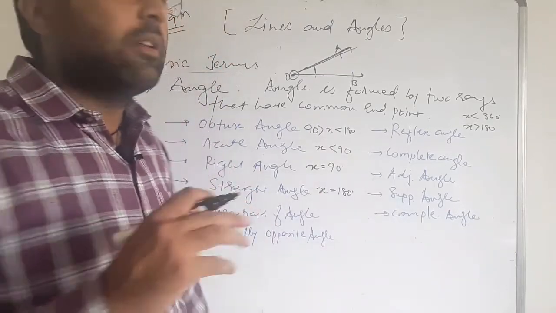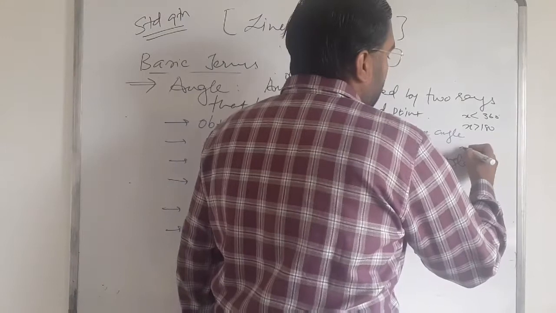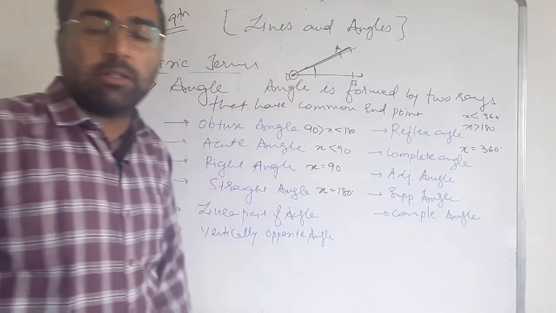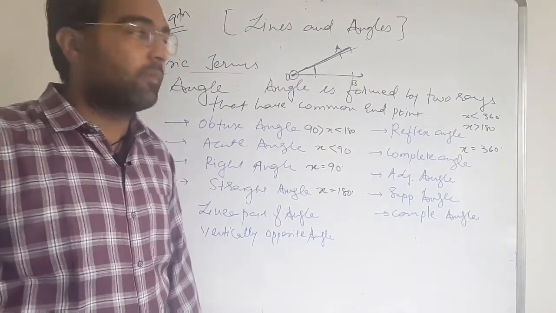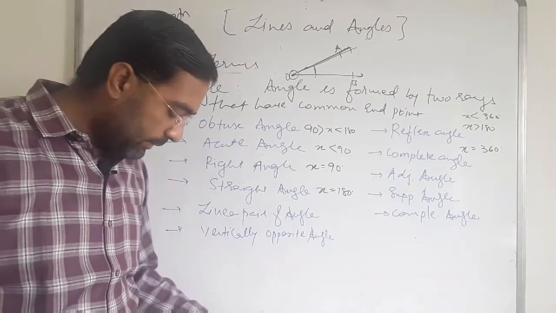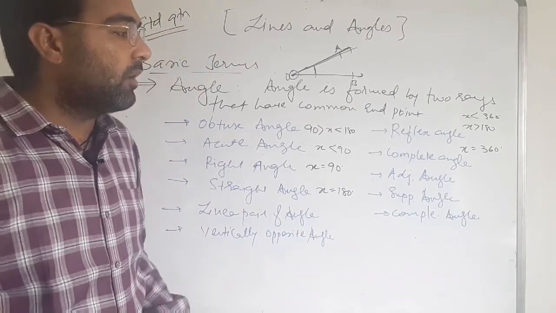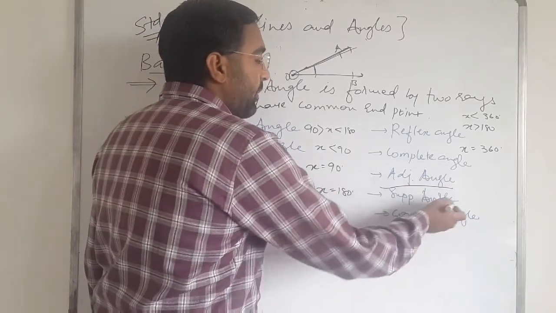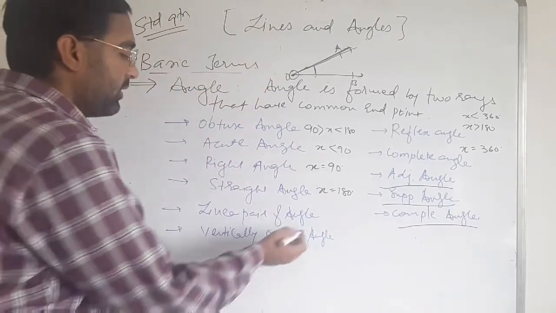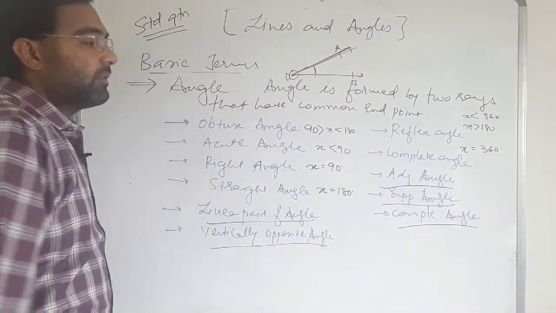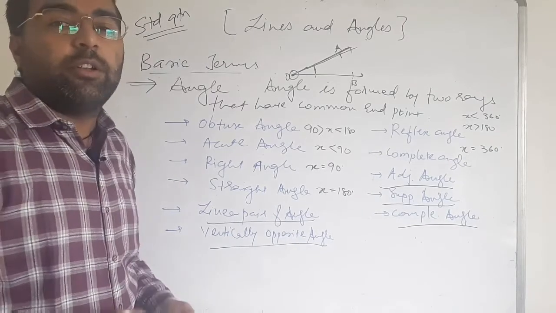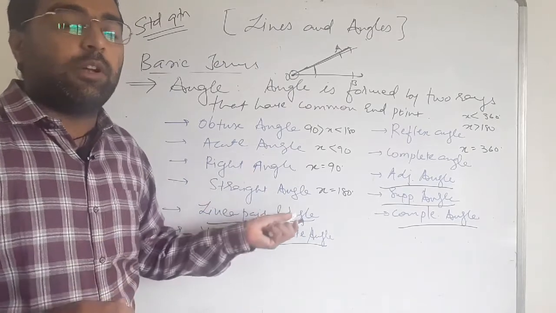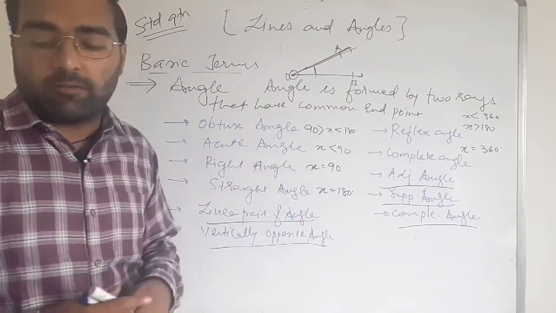Complete angle, that is equal to 360 degrees, is known as the complete angle. Now there are new types of angles: adjacent angles, supplementary angles, complementary angles, linear pair of angles, and vertically opposite angles. These five angles are new for you, so we have to learn more about them with their definitions.